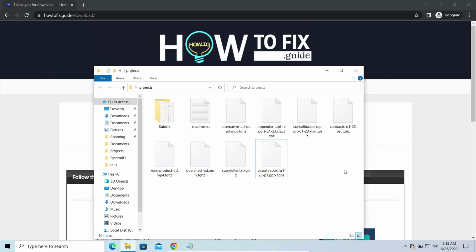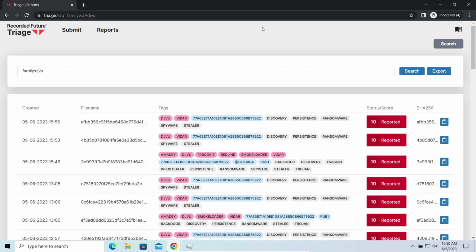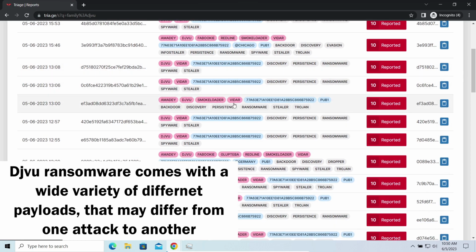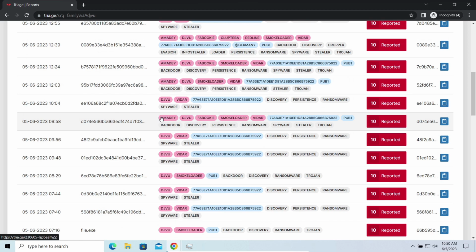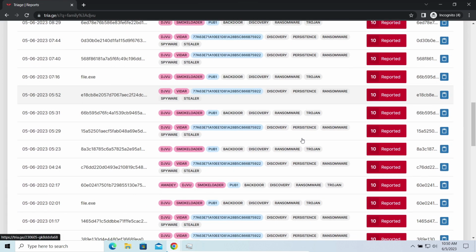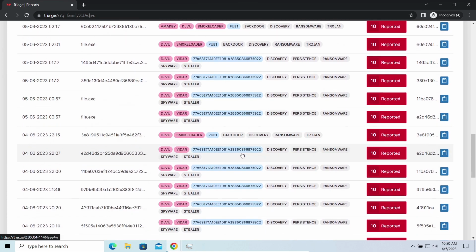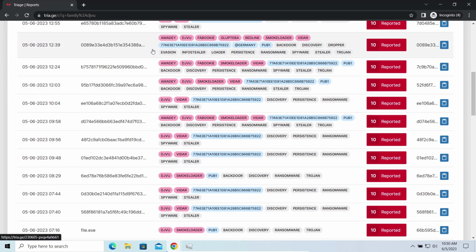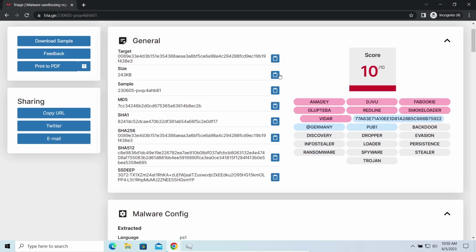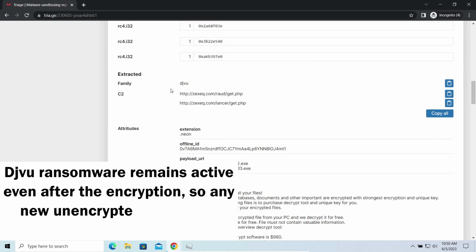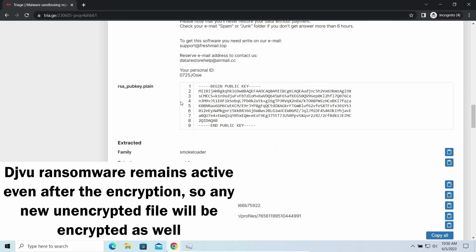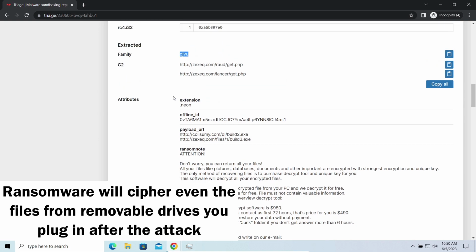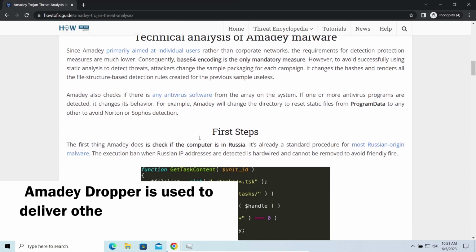So, first of all, you should remove it as quickly as possible. It carries several other viruses which extend their damage with every minute of being active. To have a better understanding of what you are dealing with, let me tell you some details regarding this ransomware. The main danger of this attack chain is, of course, the ransomware. It is capable of ciphering your files, making them inaccessible. Moreover, it stays active even after finishing the encryption and scans your system for unciphered files. So, if you download something or bring a file in any other way, ransomware will notice it and encrypt the file as well.